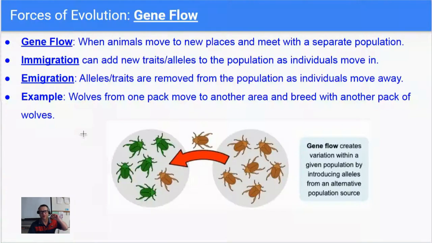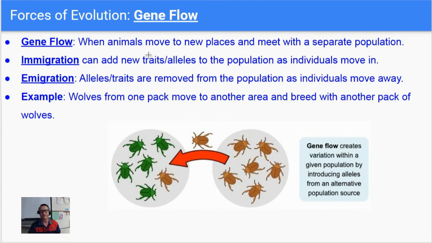All right, so we're on to our third force or mechanism of evolution. Remember, the first one was natural selection. Organisms which are more well adapted to an area have a better chance to survive and reproduce and pass their traits on to the next generation. Genetic drift, that's change in the traits or alleles in a population due to random chance events, like maybe a forest fire or a volcanic eruption where it wipes out a large part of the population, but it has nothing to do with fitness. Some animals get lucky, some don't. So some live, some die, but it has nothing to do with fitness. It's just if they're lucky or not.